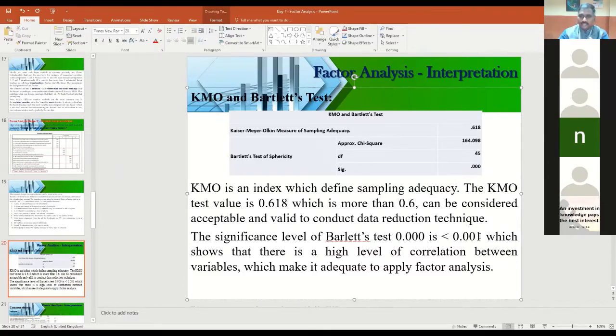That means you have to write that there is a high level of correlation between those variables. All the 10 questions that you asked are highly correlated.